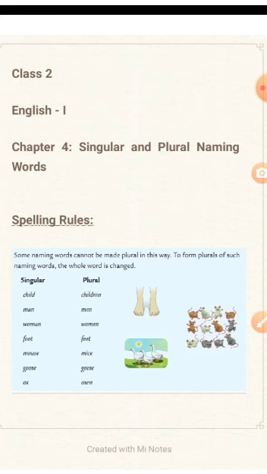Some naming words cannot be made plural in this way. To form plurals of such naming words, the whole word is changed. You use a different word to change a singular naming word to a plural naming word. Such naming words are learned by memorization, which means you have to learn them and keep them in your memory forever.